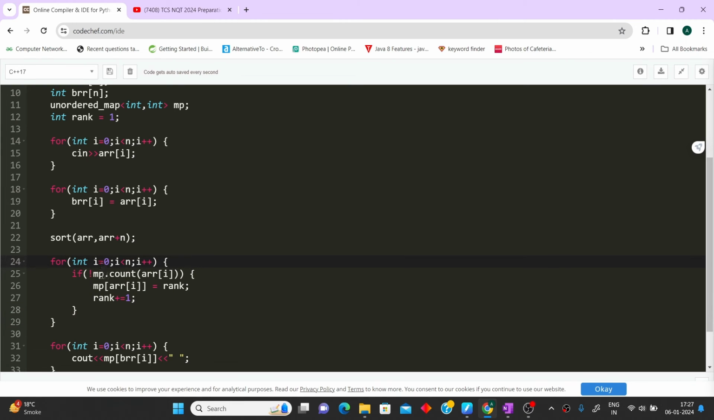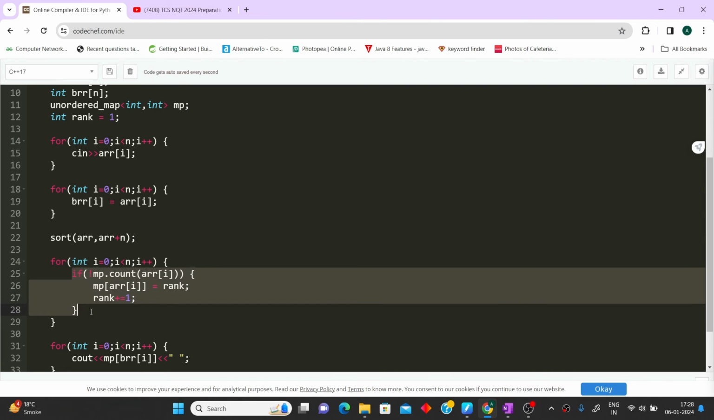First we check whether the current element is present in the hash map or not. If the element is not present in the hash map, we add that element as a key in the hash map, and the value will be the rank. After processing that element, we do rank plus plus. But if the array element is already present in the hash map, we do nothing and simply move to the next element.